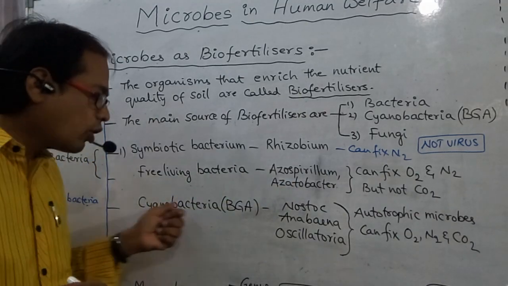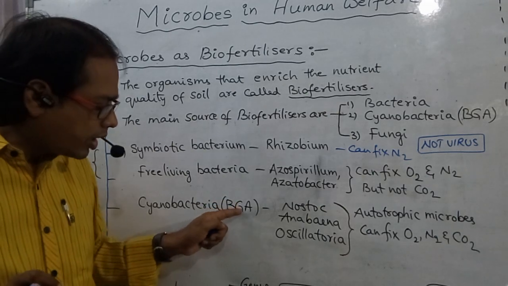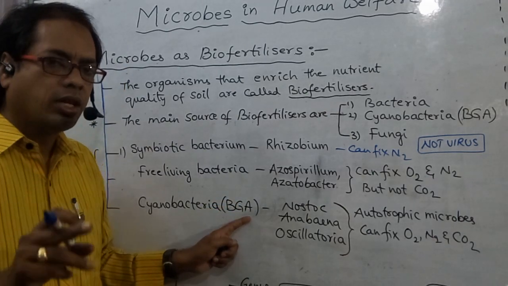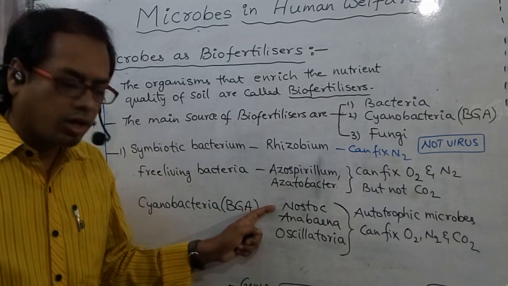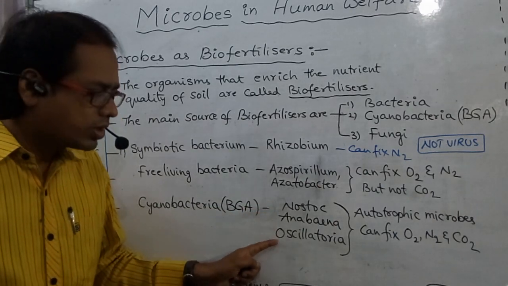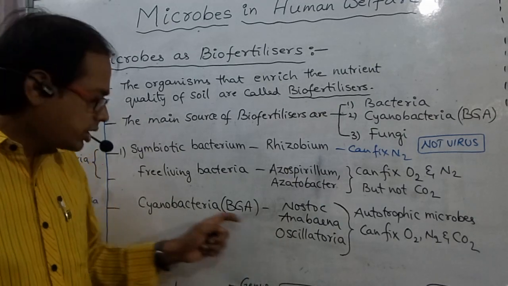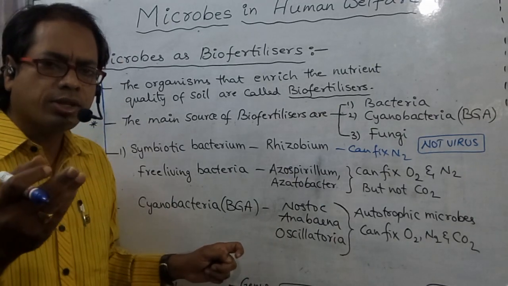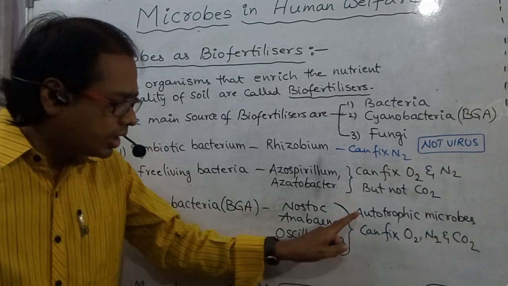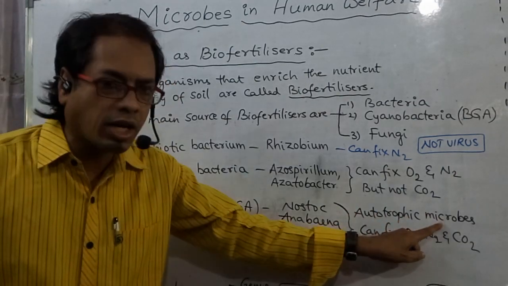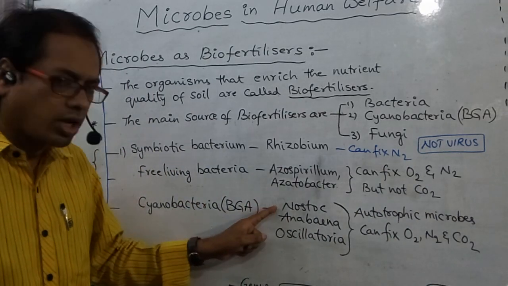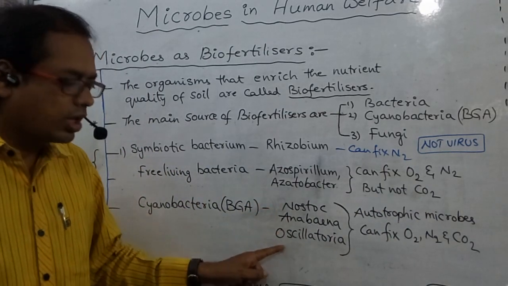Next one, cyanobacteria, also called blue-green algae. What are the examples of cyanobacteria? Nostoc, Anabaena, Oscillatoria. These cyanobacteria contain chlorophyll A. Chlorophyll A means autotrophic, so cyanobacteria are autotrophic microbes. What are the examples? Nostoc, Anabaena, Oscillatoria.